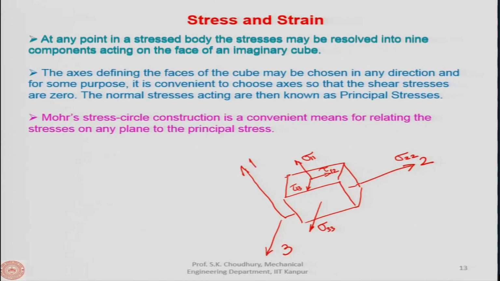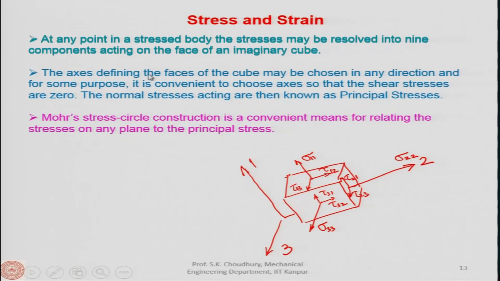Similarly, here you see it will be tau 2 1, these are the shear stresses. This will be tau 2 3, this is tau 3 2, and this is tau 3 1. So, as you can see, 6 plus 3, 9 components of the stresses. So, 3 components will be normal stresses and 6 components will be shear stresses.